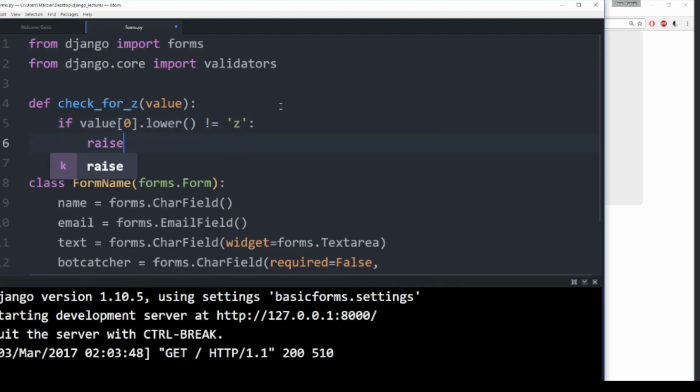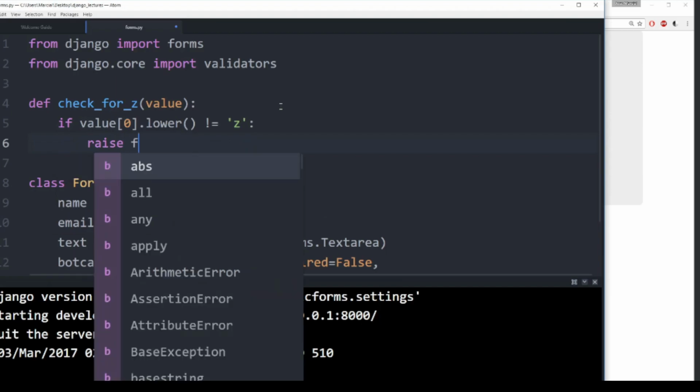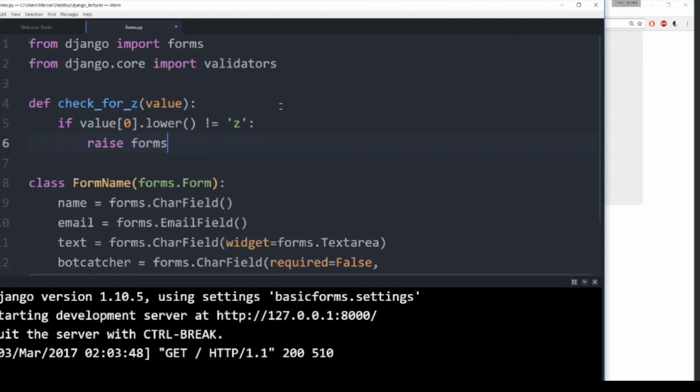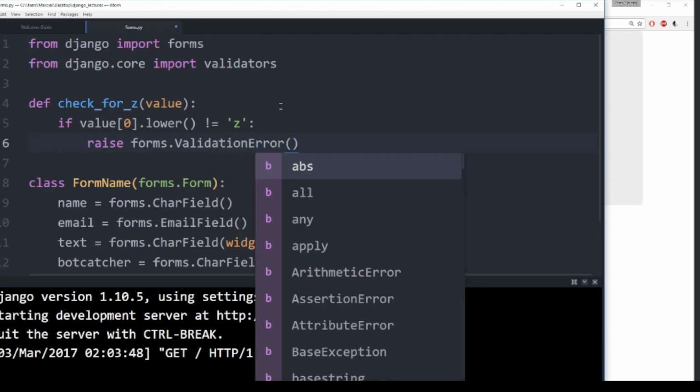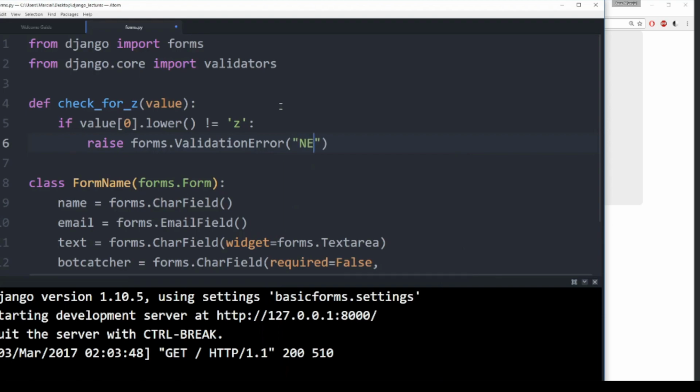So raise forms dot ValidationError and say something like needs to start with Z. So we'll say name just to make it clear. Save that.